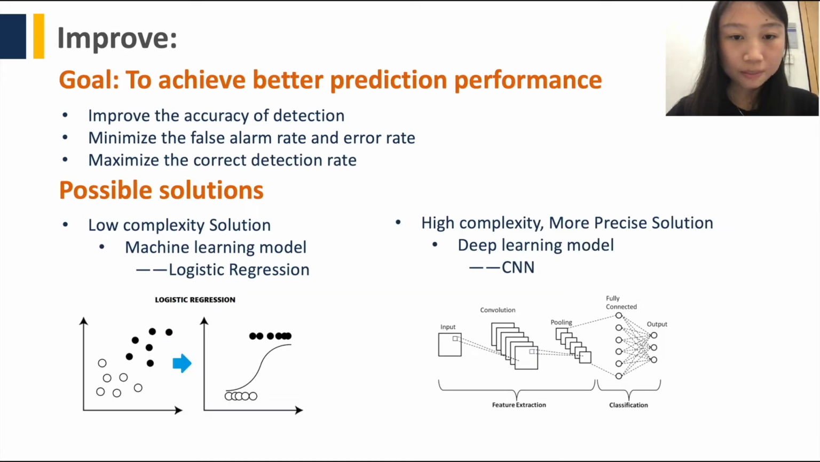To overcome the obstacles existing in manual detection, our goal is to achieve better prediction performance. We propose 2 possible solutions. The first is a low-complexity solution, which is logistic regression. The second is a highly complex but more precise solution, which is a convolutional neural network.